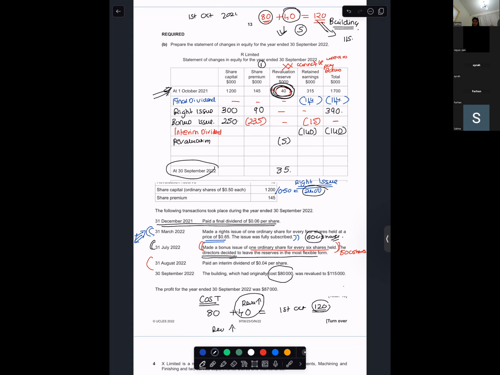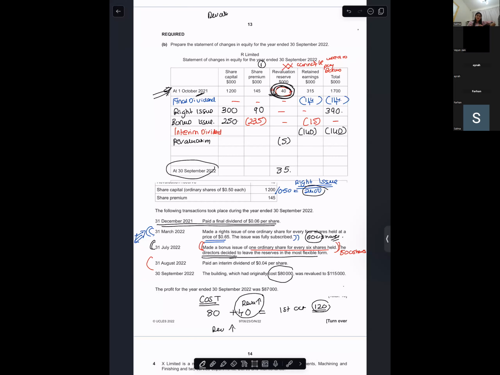I will pause the video. On the first day, you have a profit of 40. That means revaluation reserves has a profit of 40. Okay, now I get it. That means the building was revalued upwards.